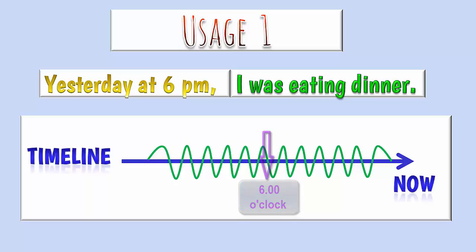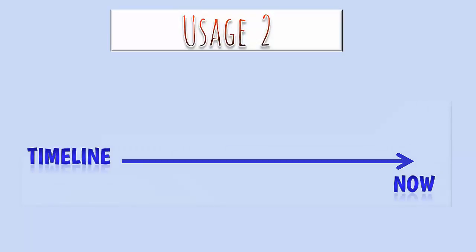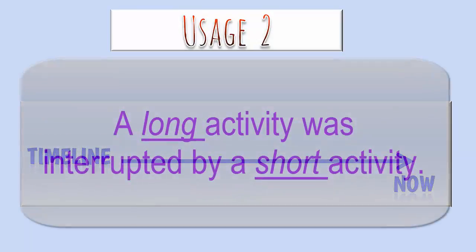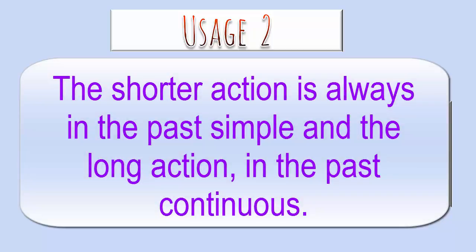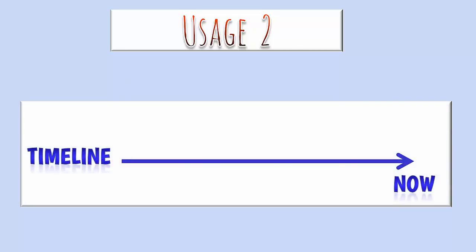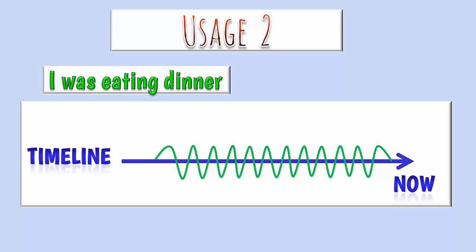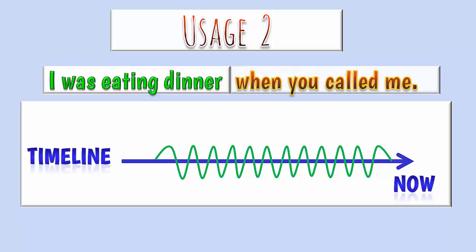But we also use the past continuous to describe a long action in the past that is interrupted by a short action. The shorter action is always in the past simple, may stop the action in progress or not. Let's say, I was eating dinner. This is a long action, the action in progress. When you called me, this is the short action that interrupts the long action at a specific time.